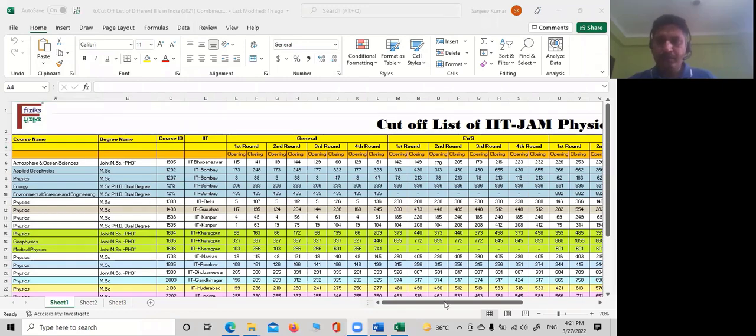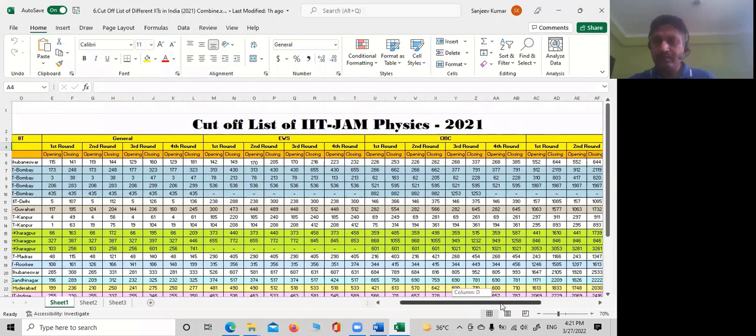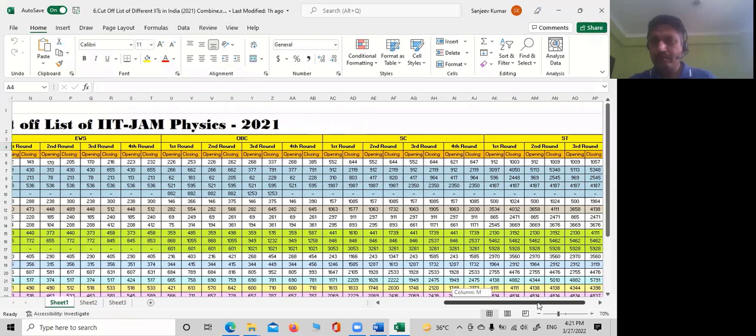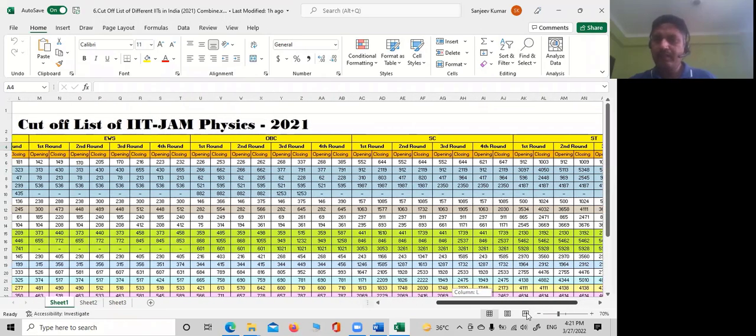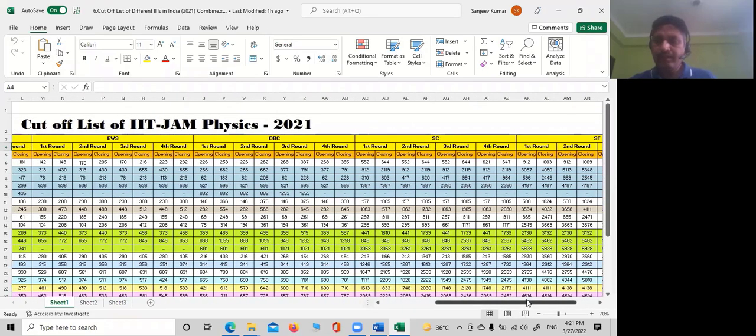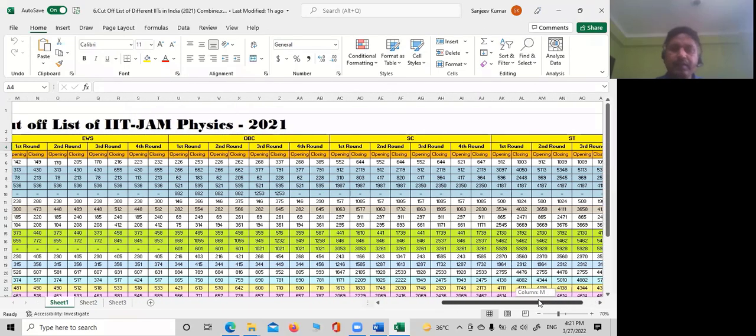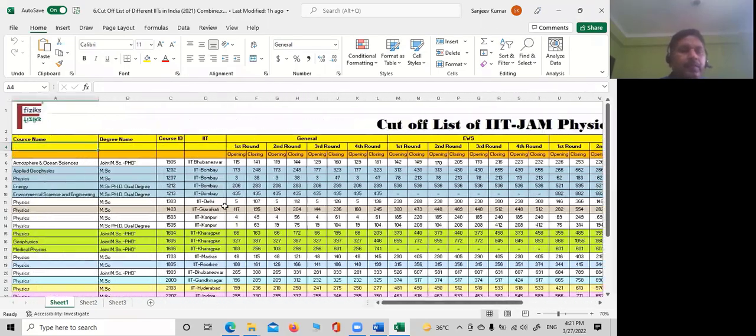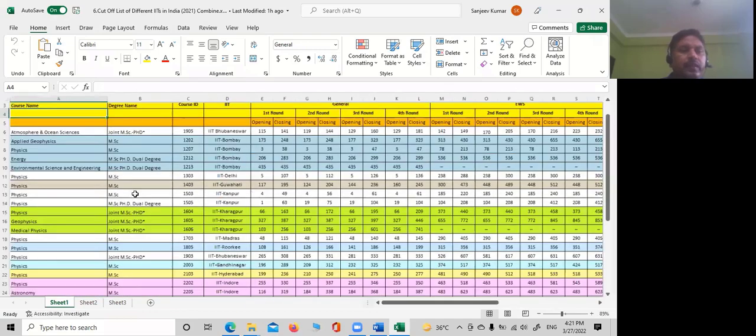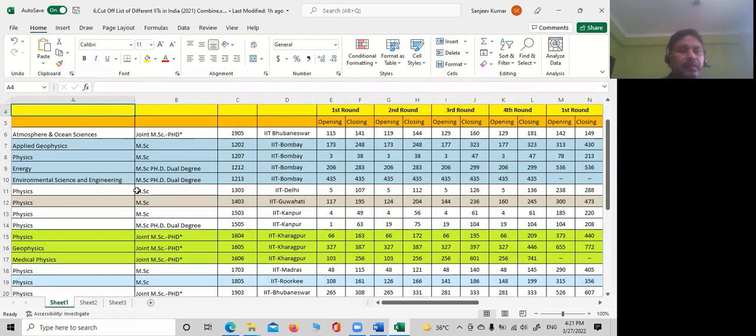And I have gone through your rank as well. So I find that most of you will get the admission. Have a look over here. So if you look at MSc Physics IIT Bombay.